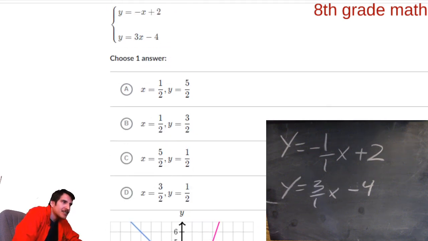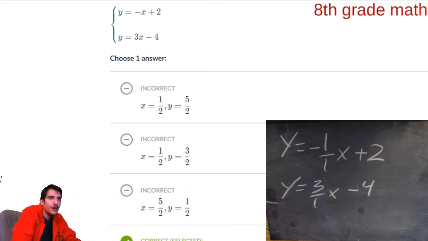All right, so let's look at our options. Which one of these says x equals 1.5? Is it x equals half? No. X equals 5 halves? Is that 1.5? 5 halves is 2.5. So no to C. And D is the only one that says 1.5 and then 1/2. So that's the one that matches perfectly. I'm going to hit check. Hooray.